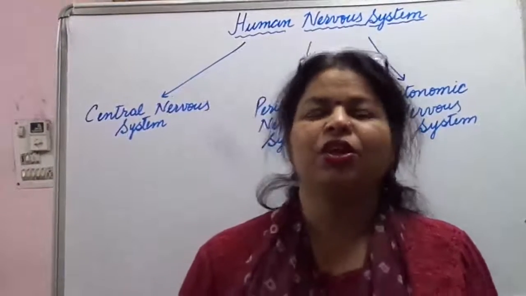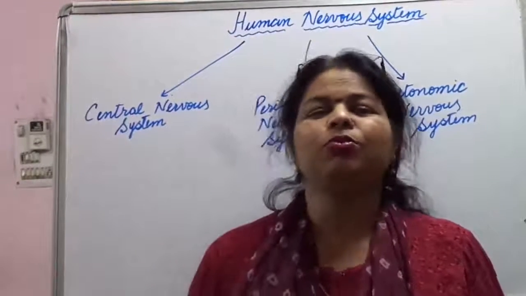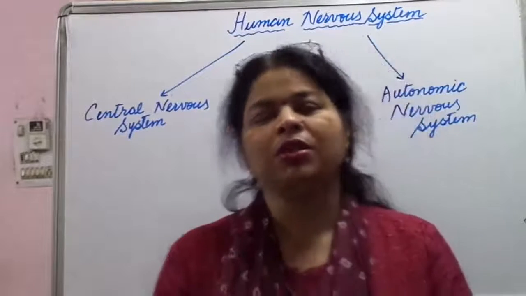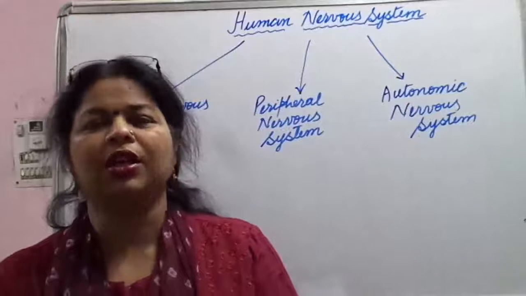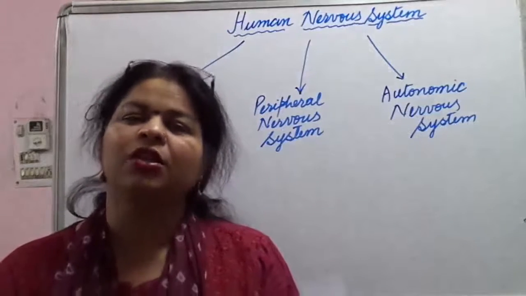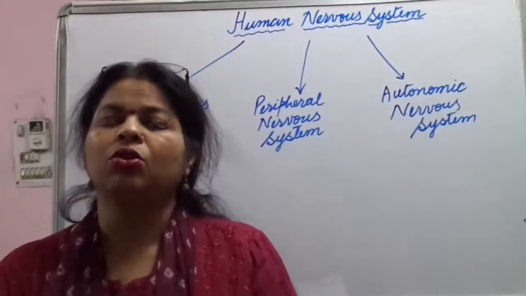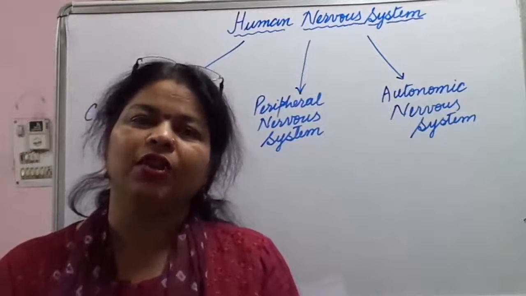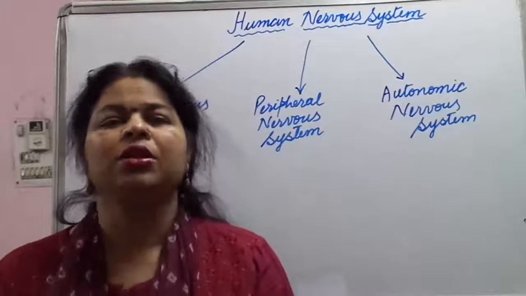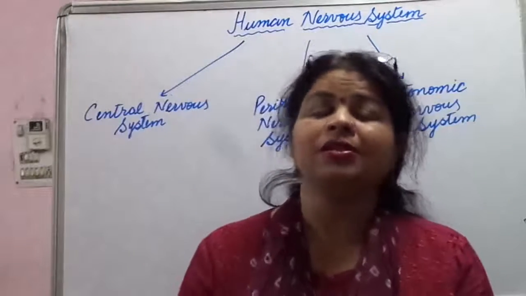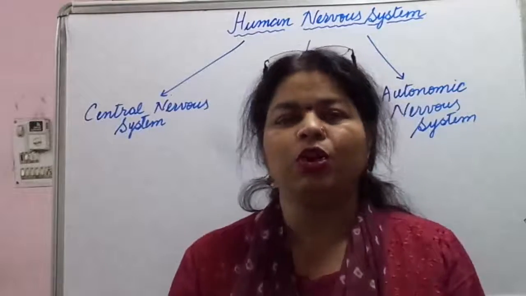Hello students, today we are going to study about the human nervous system. By now we have learned what reflex actions are, what involuntary actions and voluntary actions are, and how they are being controlled. So the part next that we are going to study is the human nervous system. Now the human nervous system consists of three parts. And what are the three parts?